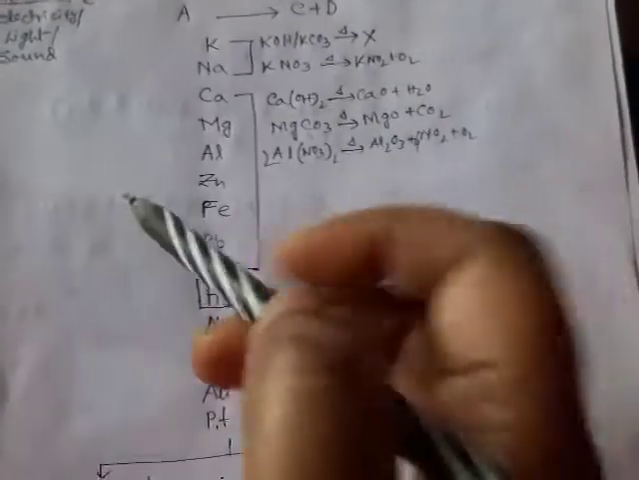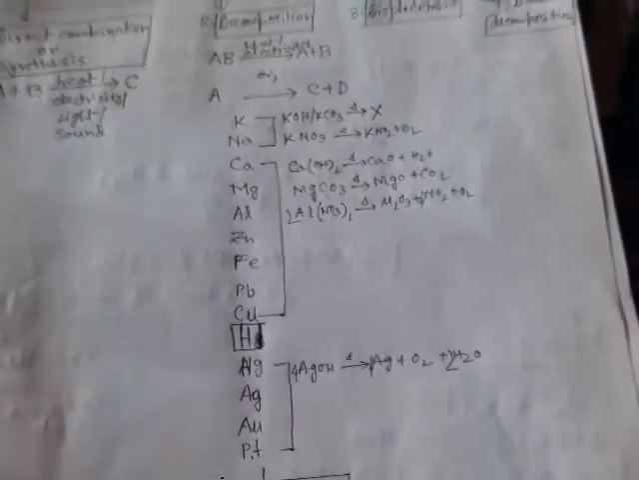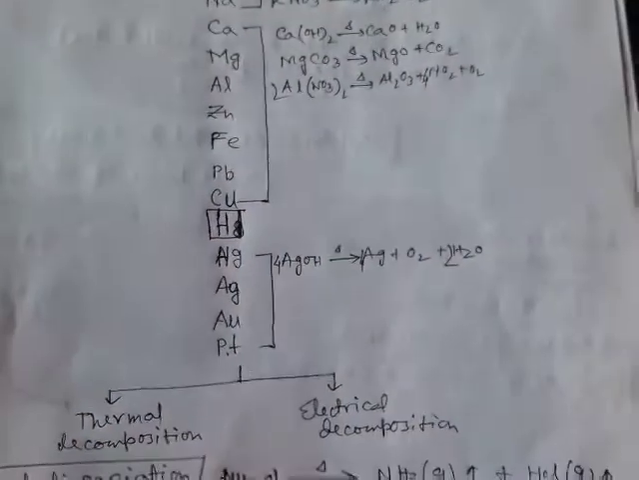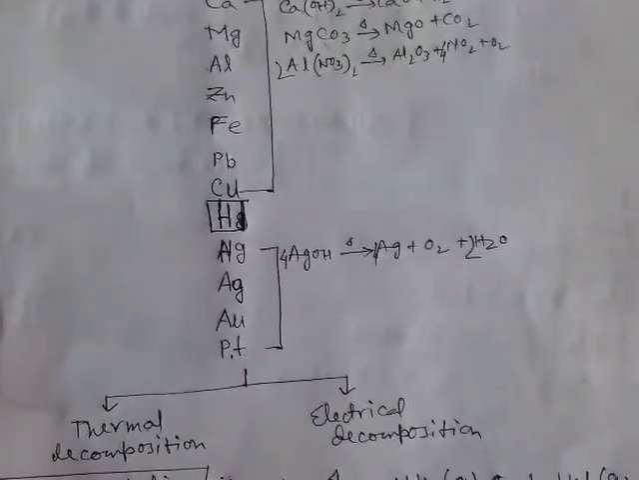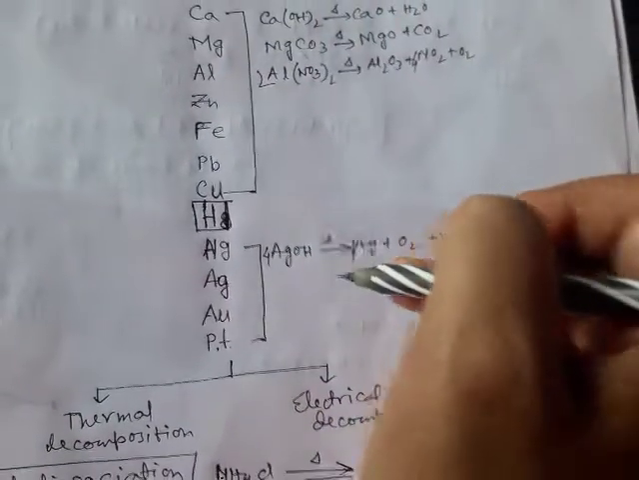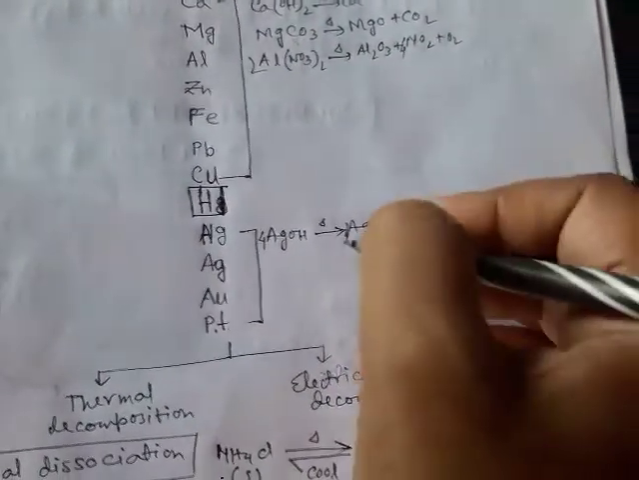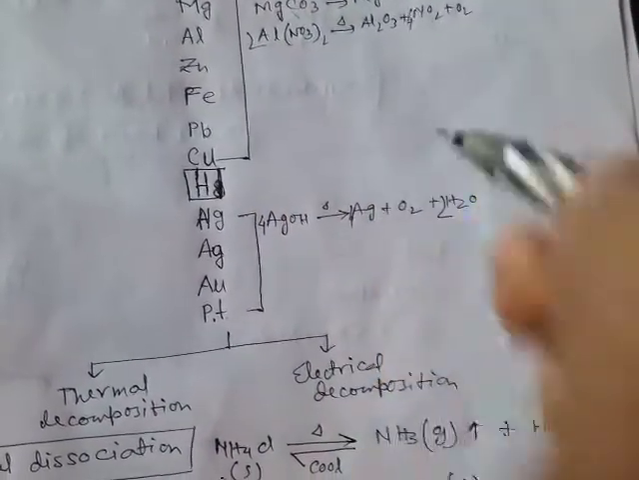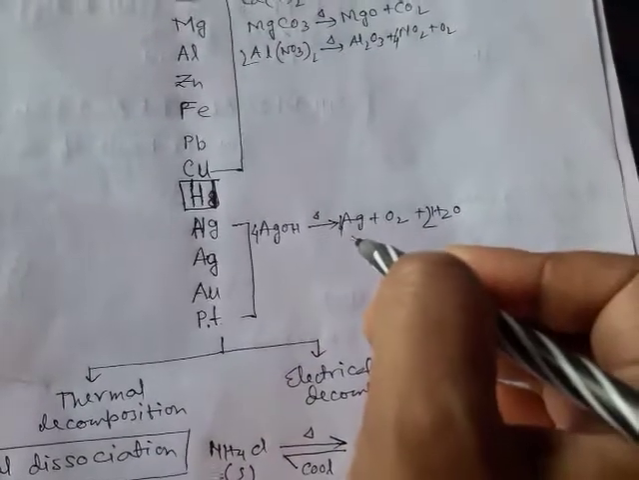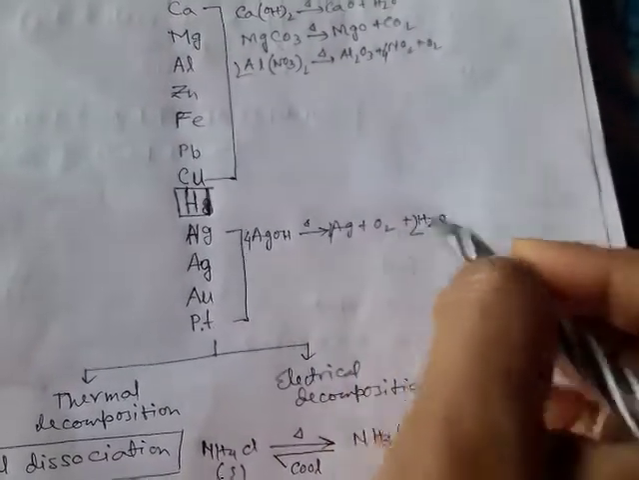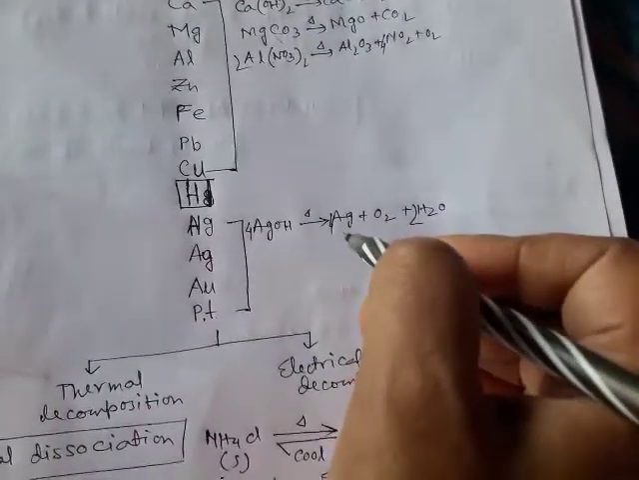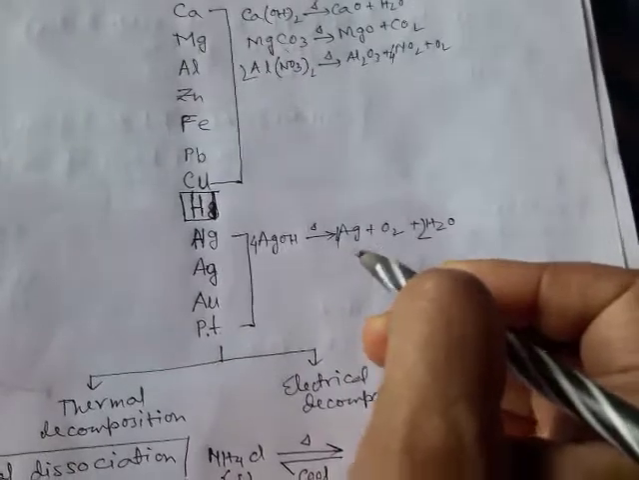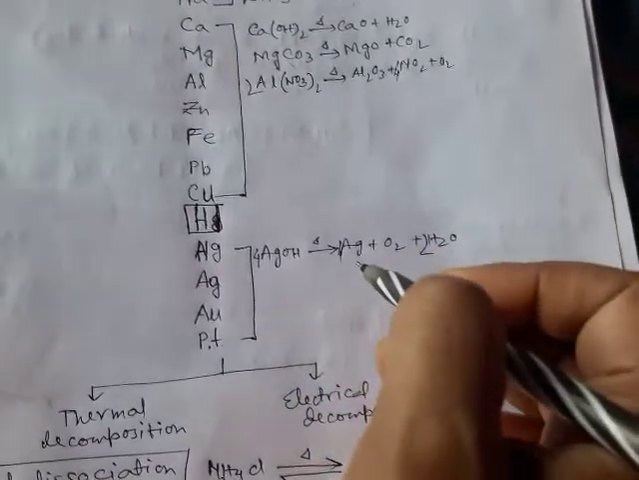Then if you come down to metals like mercury, silver, aurum, platinum, what will happen? They are very less reactive. So when you heat their hydroxides, carbonates or nitrates, the free metal will form. In each case you will obtain the free metal. For example, if you heat silver hydroxide, you will get silver, oxygen and water. So here you are getting the free metal. Why? Because they are very less reactive.